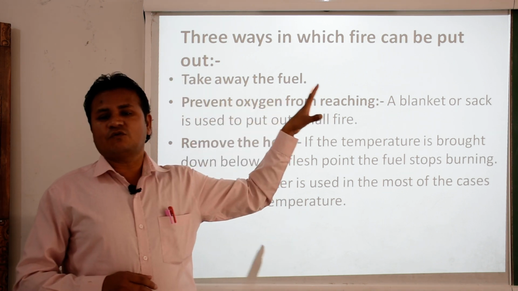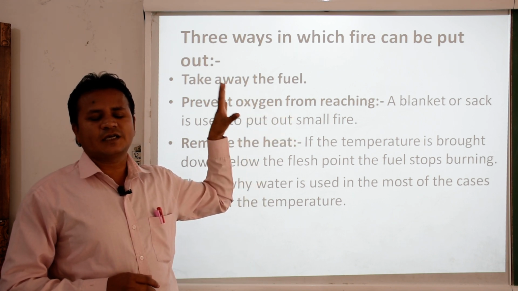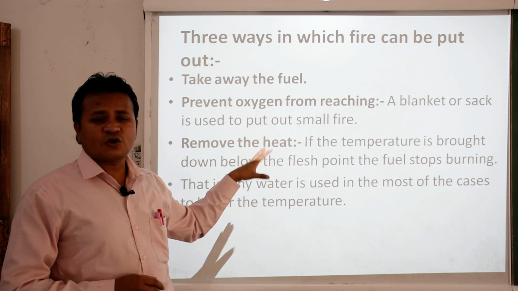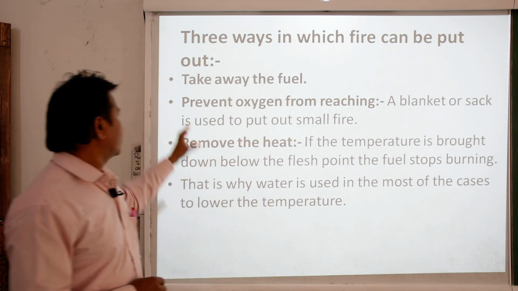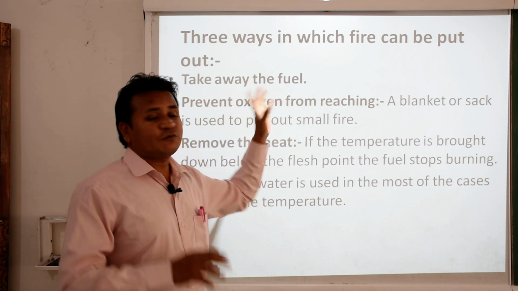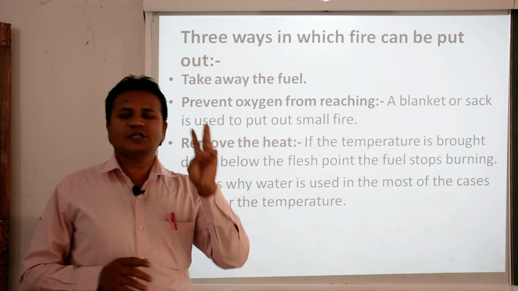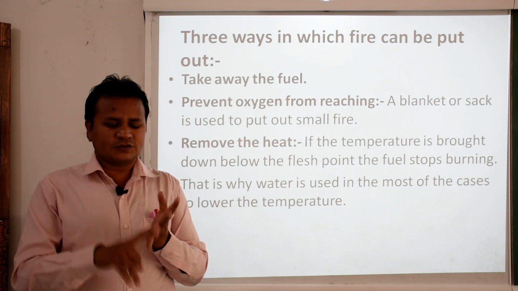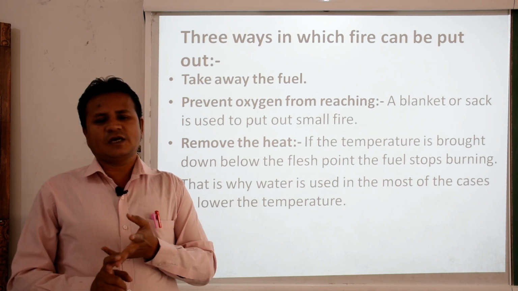We have to follow certain things. If you keep this in mind, maybe we can control the fire. How? Take away the fuel. First of all, as I told you, three things are needed for the fire: fuel, oxygen and heat.